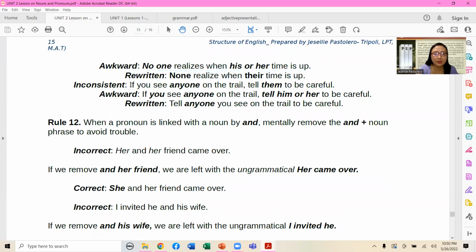Another example: If you see anyone on the trail, tell them to be careful. So the inconsistency is the usage of anyone, singular, and them, plural. Awkward version: If you see anyone on the trail, tell him or her to be careful.